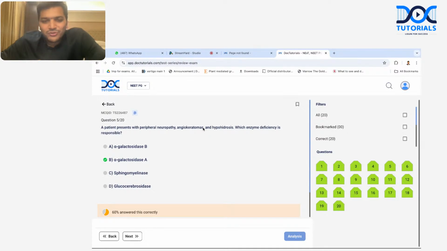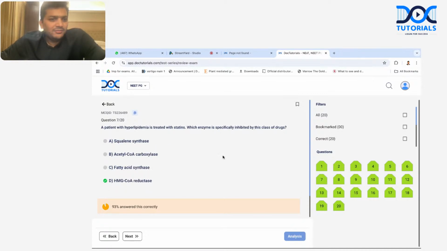I was very sure because of this word actually, angiokeratoma. The moment I saw this word angiokeratoma, Fabry disease came to my mind, and that is due to deficiency of alpha galactosidase. Then the next question, hyperammonemia with orotic aciduria. We have discussed hyperammonemia type 1, type 2. In type 2, there is orotic aciduria. So the answer is going to be type 2, which is deficiency of OTC.